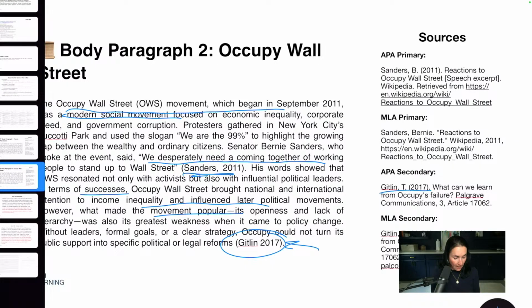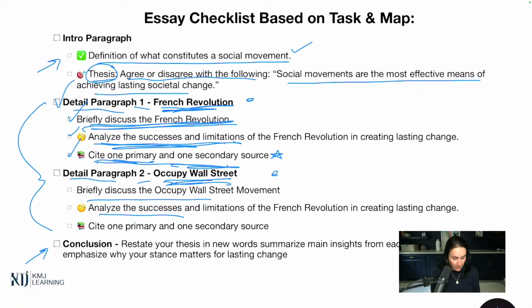Did I actually get all of those? Yes, I did. We briefly discussed, we analyzed the success and the limitations, and we cited 1 primary and 1 secondary. Detail paragraph 2 is done.